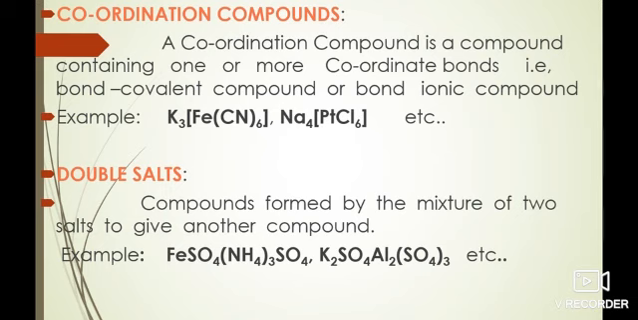In the second example, the salts are potassium sulfate and aluminum sulfate, which are dissolved in water or any solvent, which gives K+, SO4 2-, and Al3+ ions. After the formation of complex, it cannot regain its identity. So we can also say double salts contain more than one cation or anion.